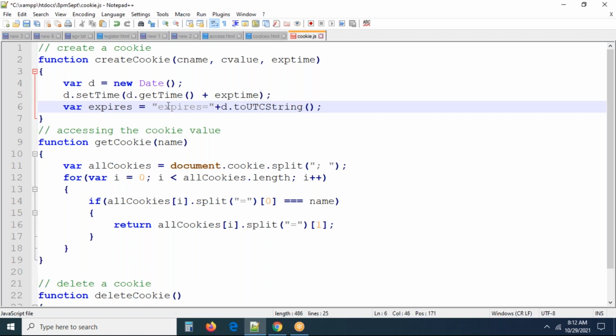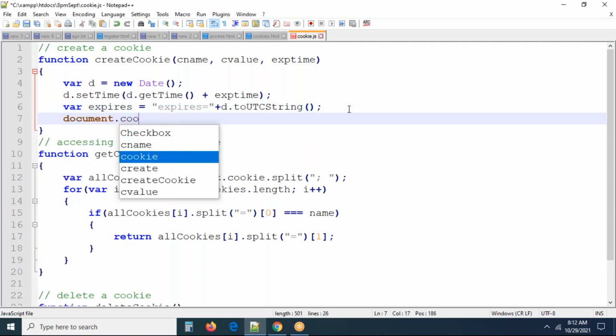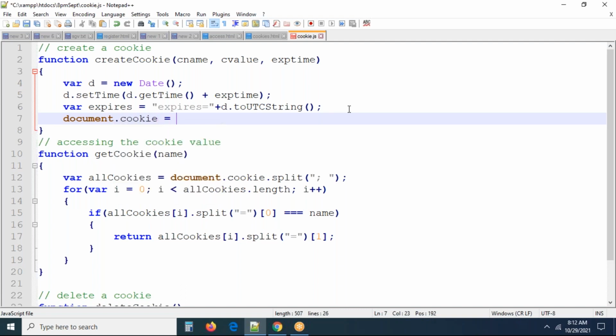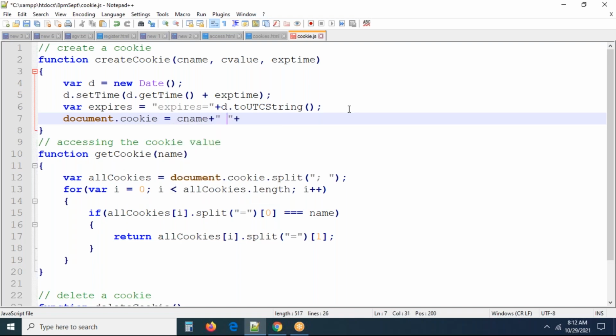So expires will become this, because you have to pass it here now: document.cookie, right, directly write it. Now you can see document.cookie is predefined, equal to cookieName equal to cookieValue, concatenate again, it should be a semicolon, right?